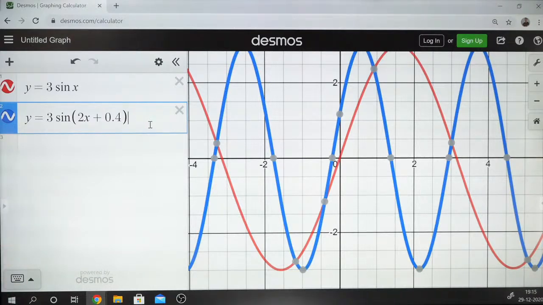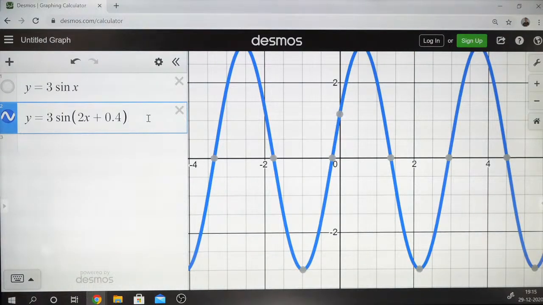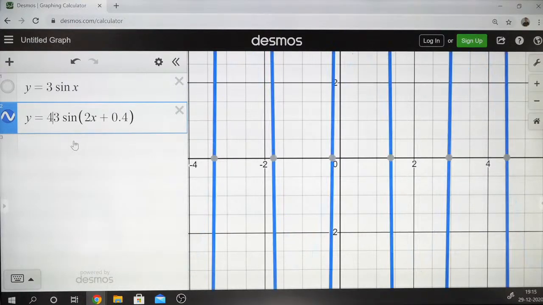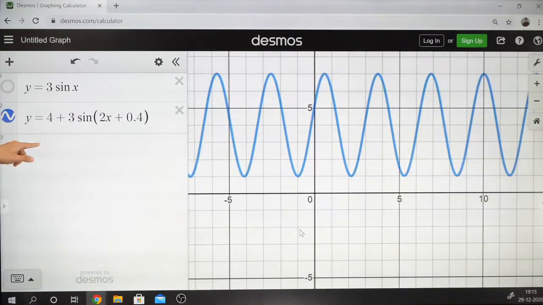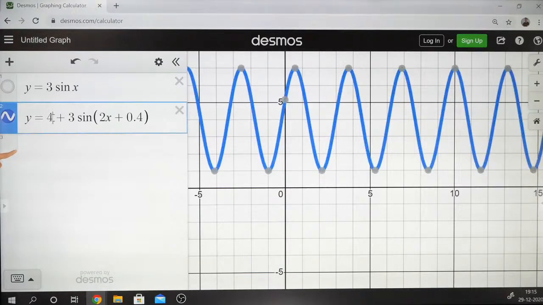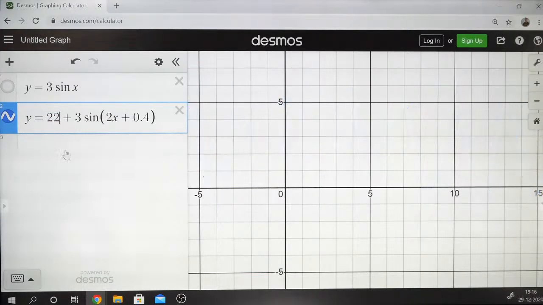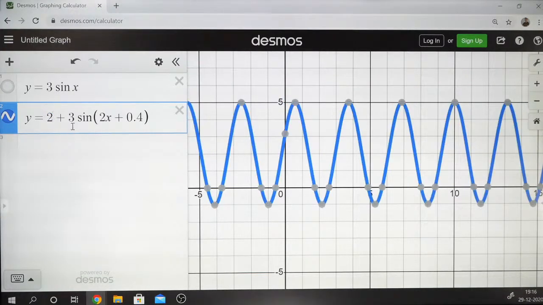Now what if I add a number outside of this, something like 4 plus something? Then the graph will shift up. Look at that, the graph went up. If I make this 2, it will come down. 22 will make it really go up.